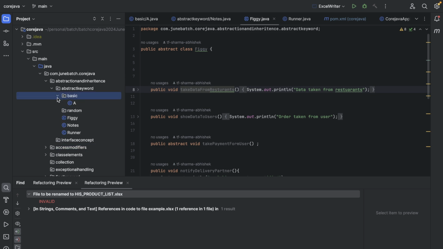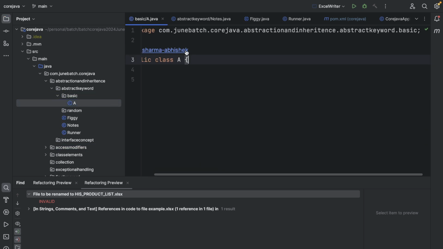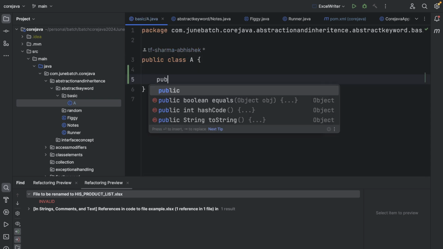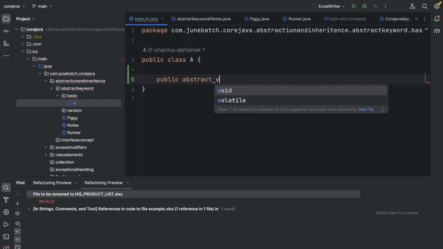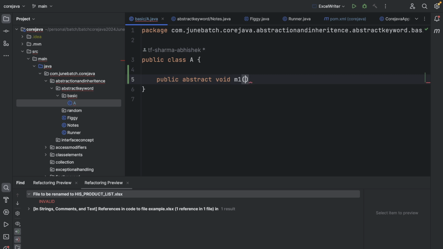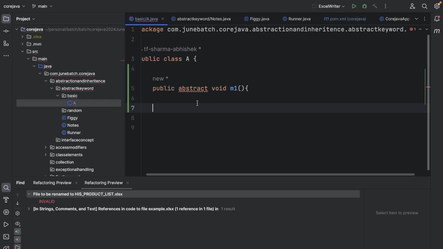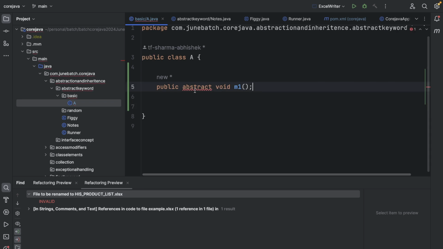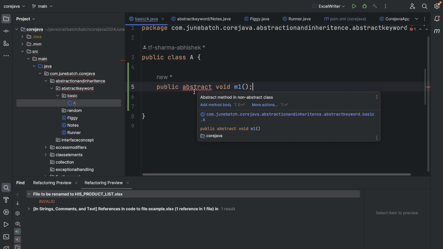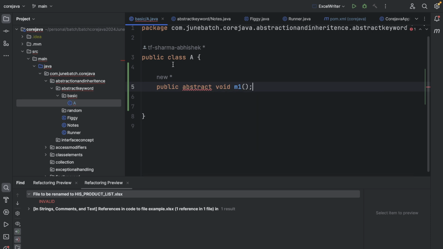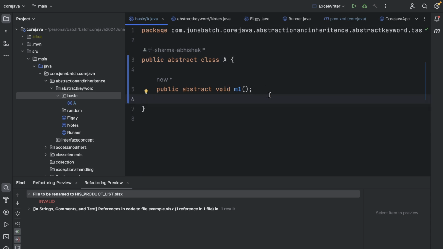If I write public abstract void m1, I cannot provide the implementation. And if I declare this method abstract, then the class should also be abstract, because an abstract method in a non-abstract class is not allowed. Now without implementation it is working, right?